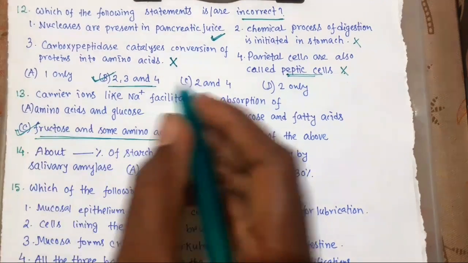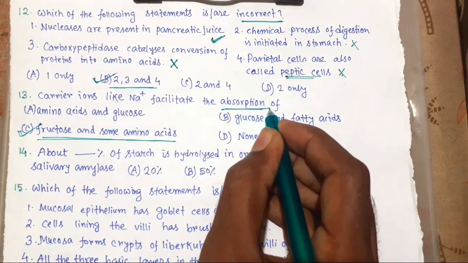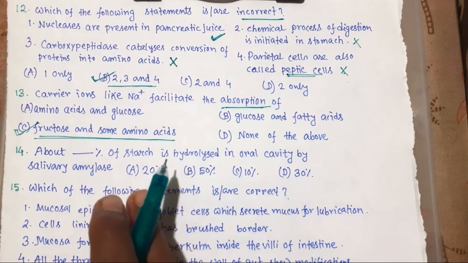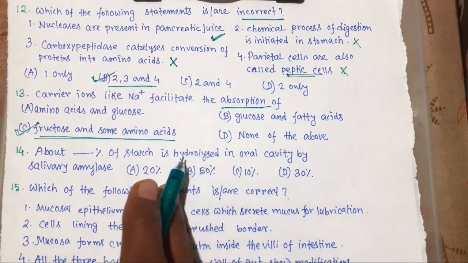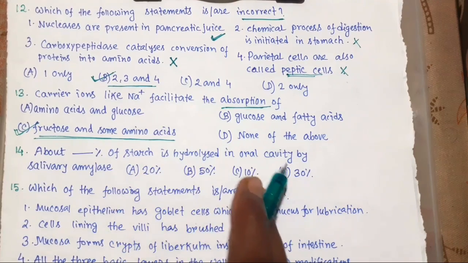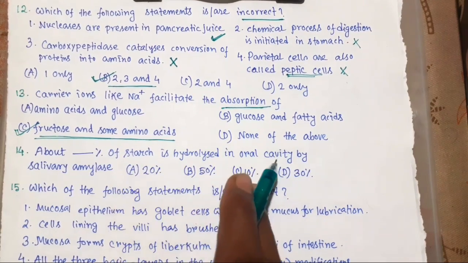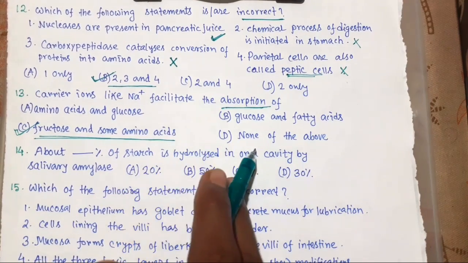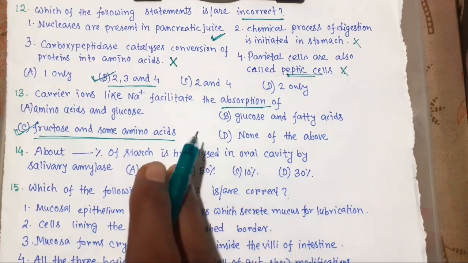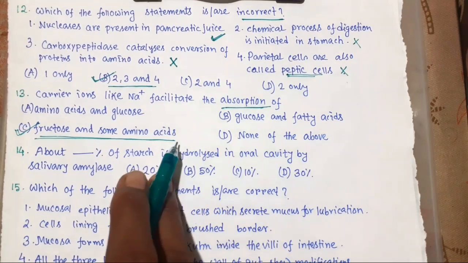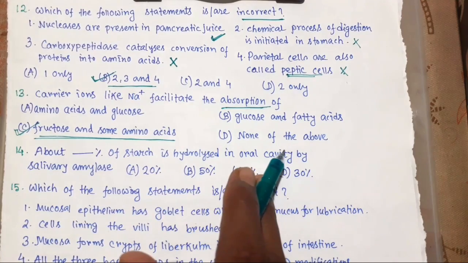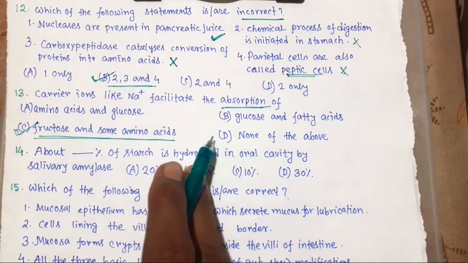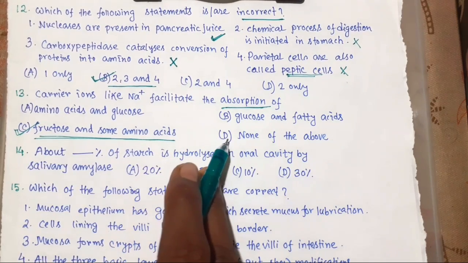So what is absorption? Absorption is the process by which the end products of digestion pass through the intestinal mucosa into the blood or lymph. Not only blood but also lymph, because fatty acids and glycerols are insoluble. They can't be absorbed in blood. In the form of chylomicrons, they are absorbed in the lymph.